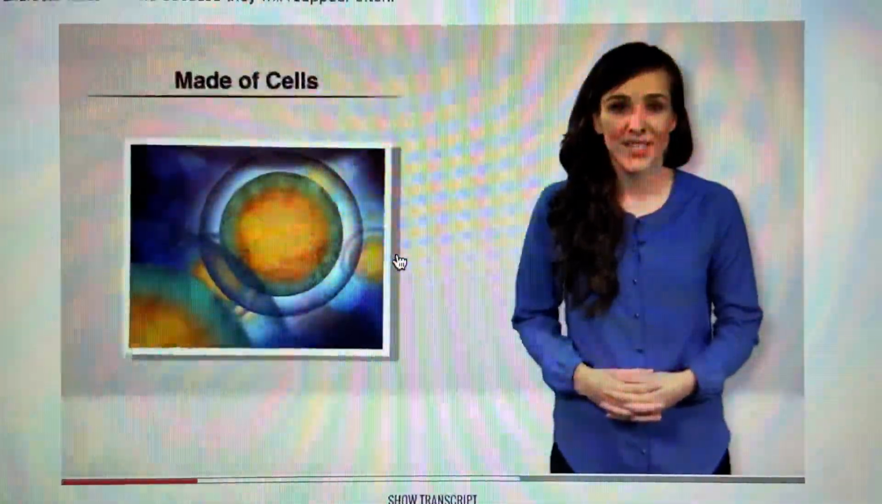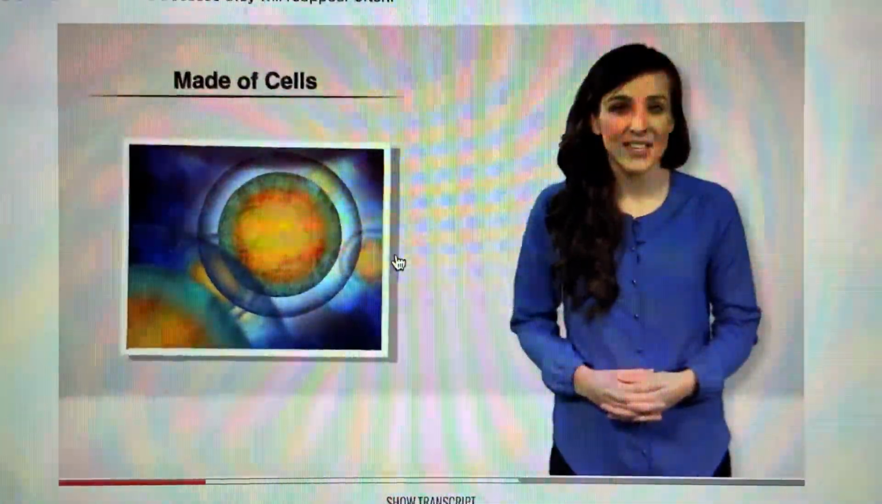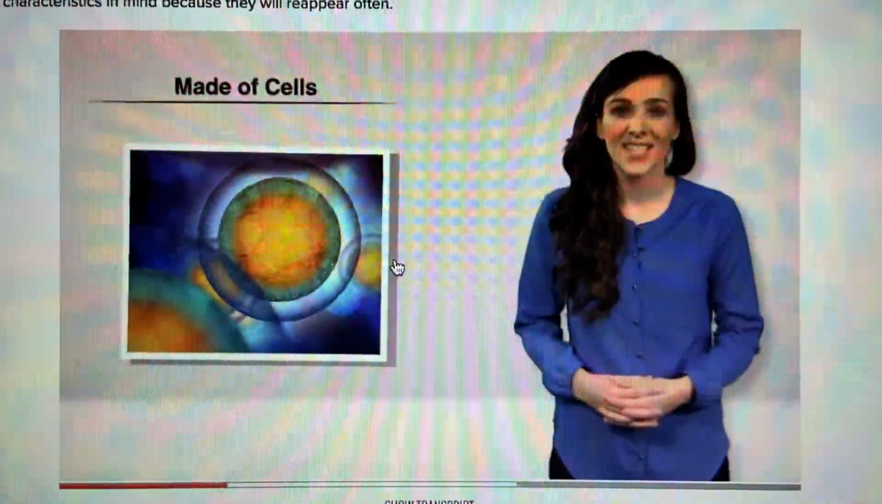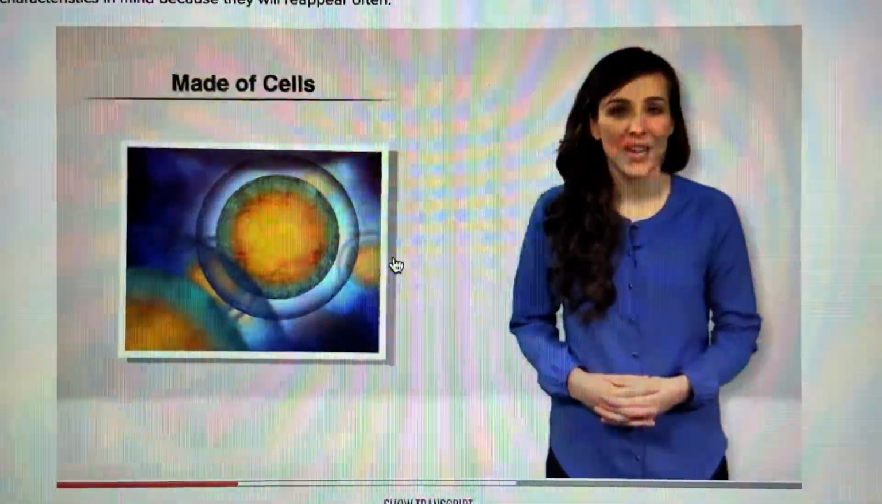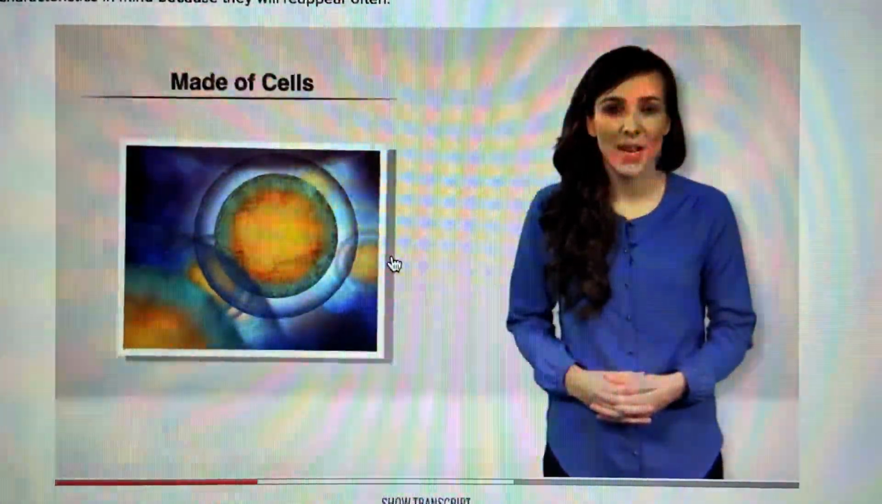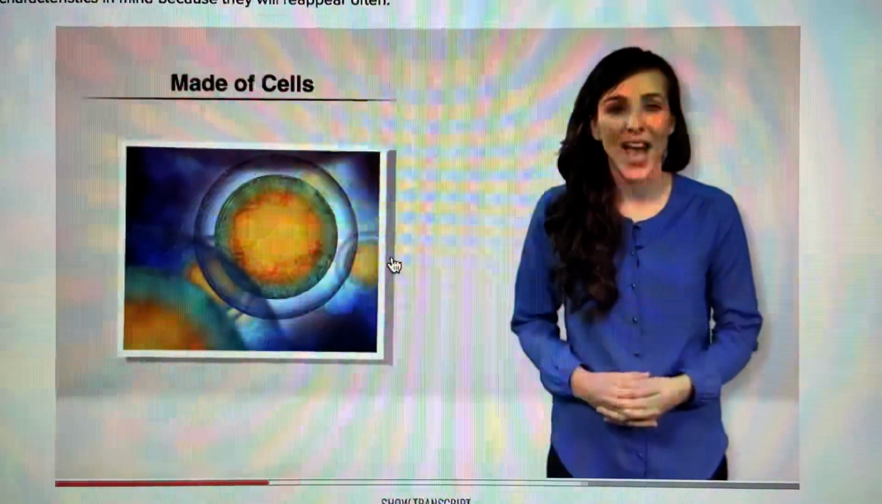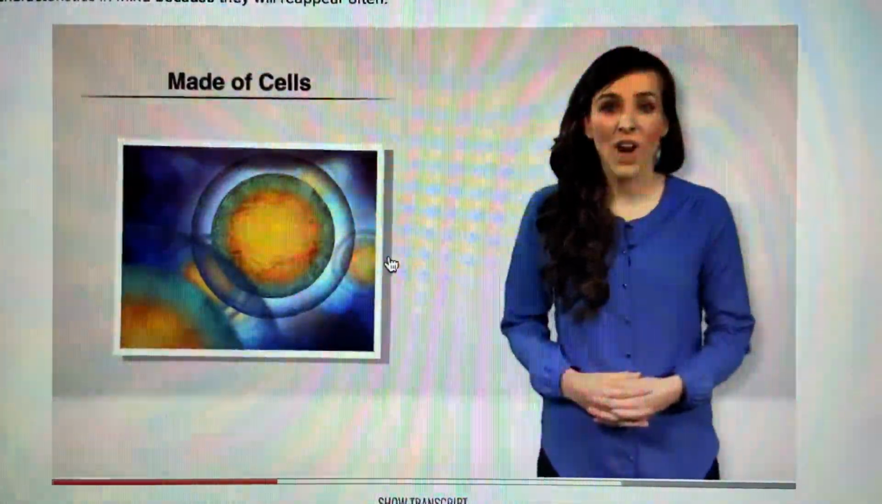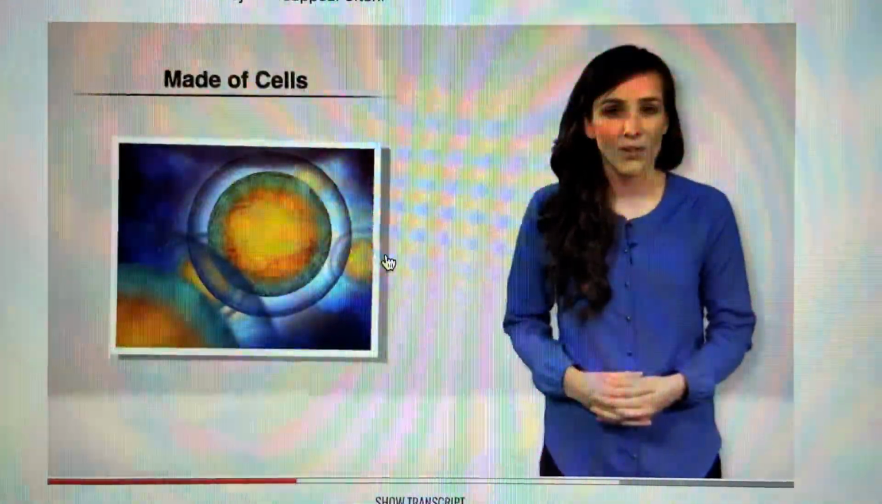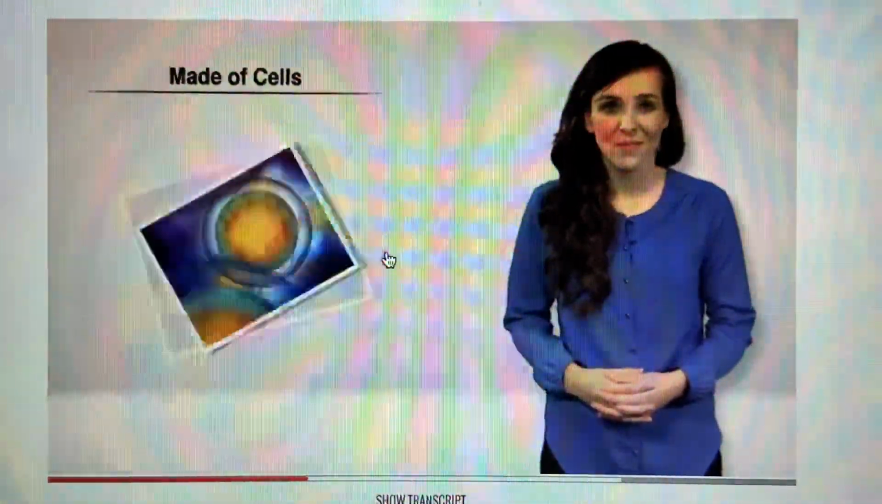The first characteristic is, all living things are made of cells. Cells are the smallest unit capable of sustaining life, and organisms range from unicellular to multicellular. Cells are made up of smaller units, such as atoms, molecules, and compounds that make up the cell's structures. Units smaller than a cell are not considered life.